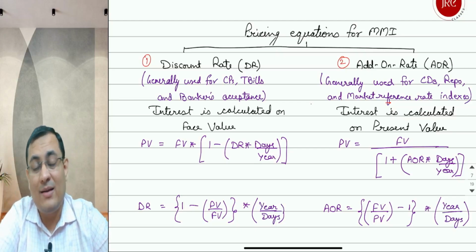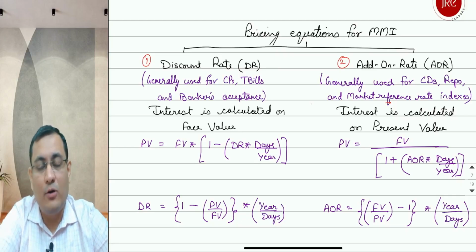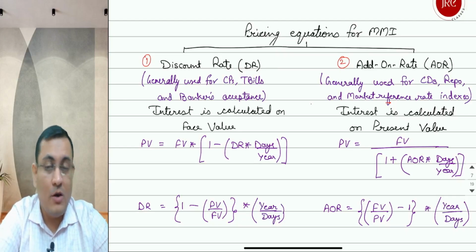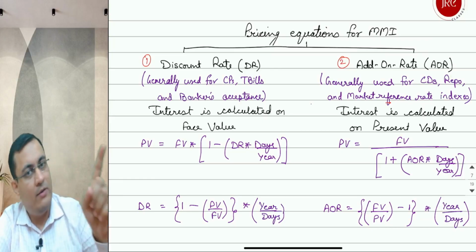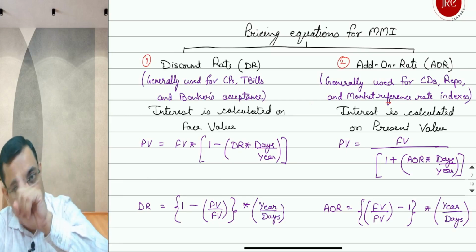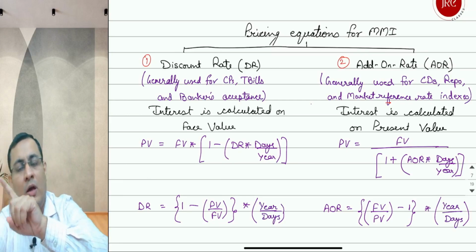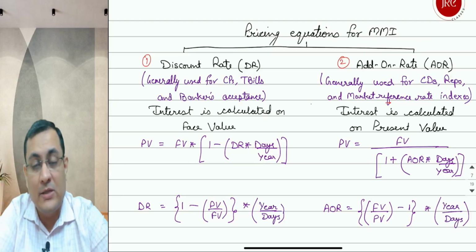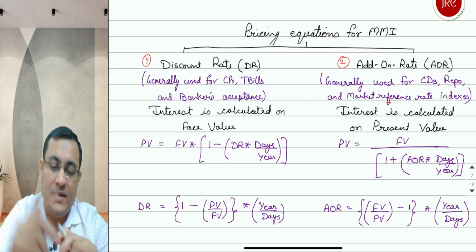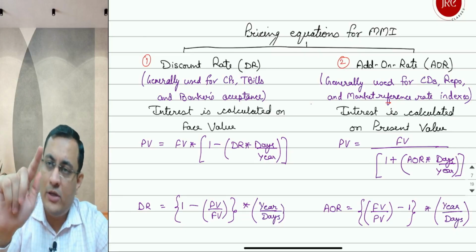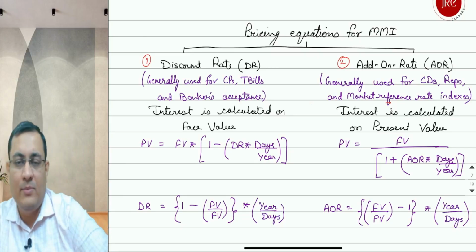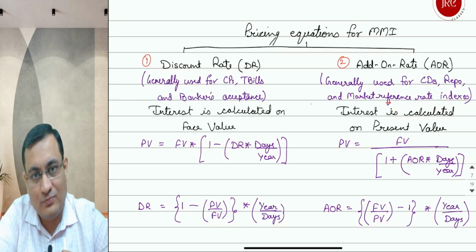So if I take a reference of 100 rupees, with 5% as the quoted rate, in case of discount rate, 100 will be your face value, future value, maturity value, and 95 is your principal value. Whereas in case of add-on rate, 100 is the principal value, on which you will add 5 rupees as return, and the maturity will be 105.